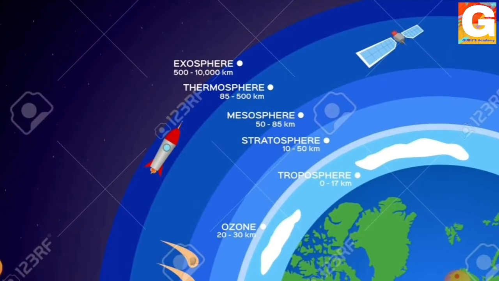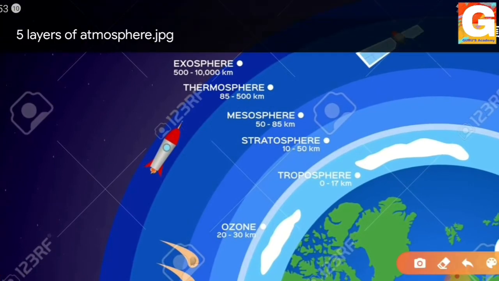This is our earth. After that, the first layer is the troposphere. It is from 0 to 17 kilometers from the earth's surface. Next comes the stratosphere. You can see the ozone layer, which we'll be learning about afterwards, between the stratosphere and troposphere.